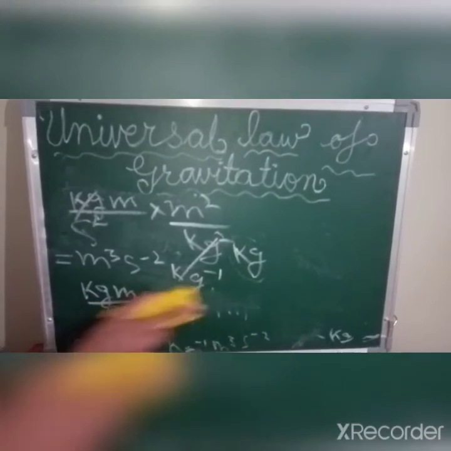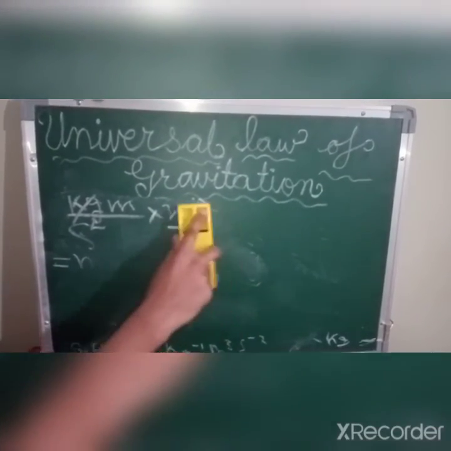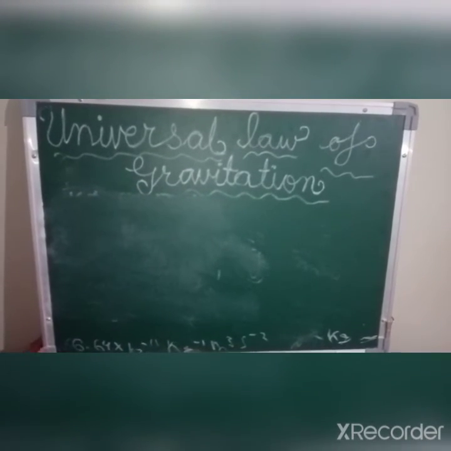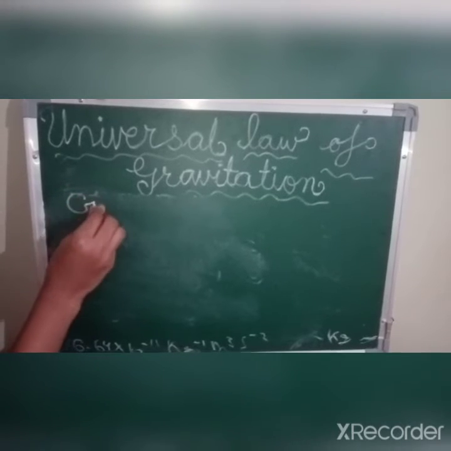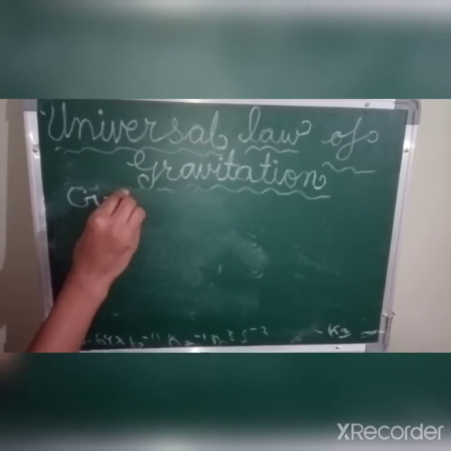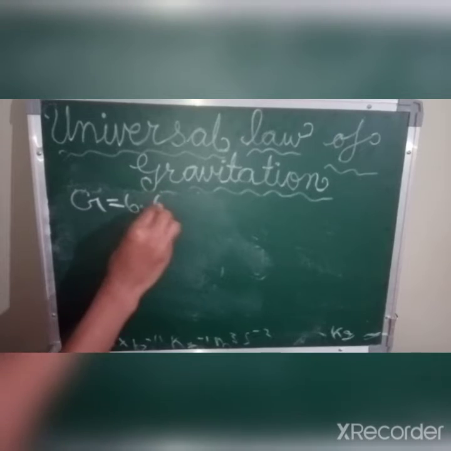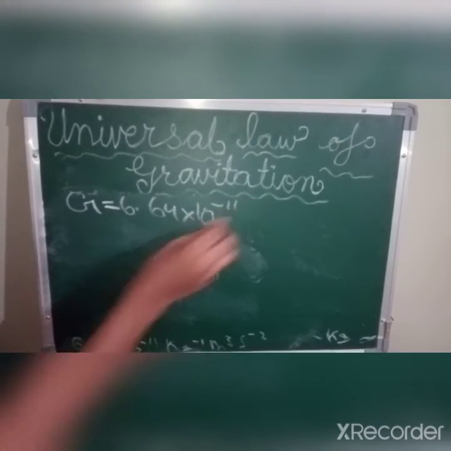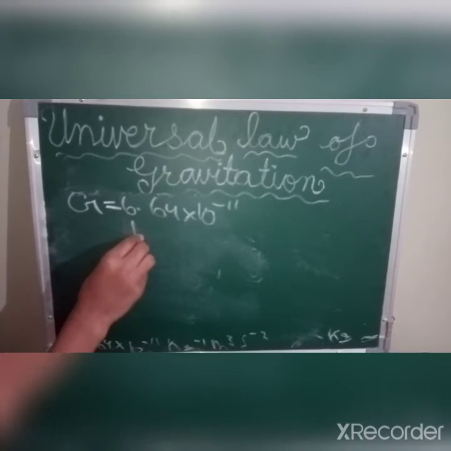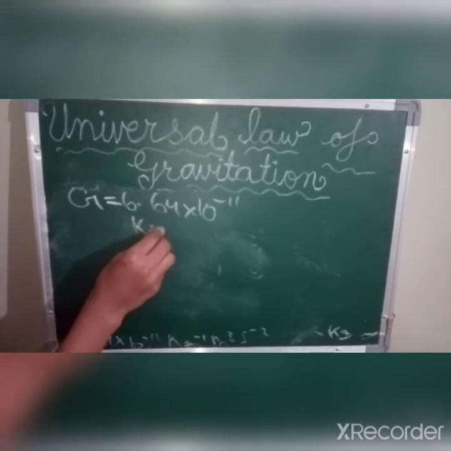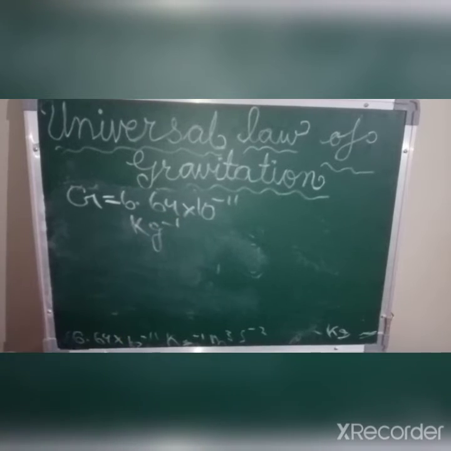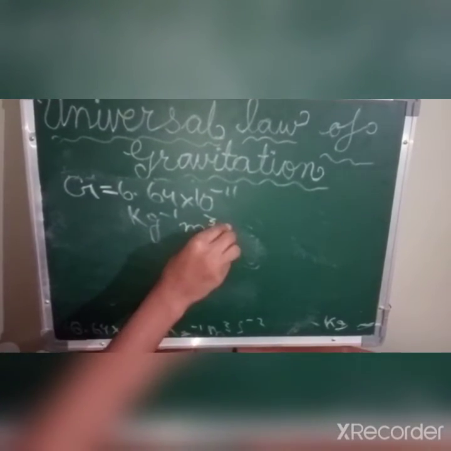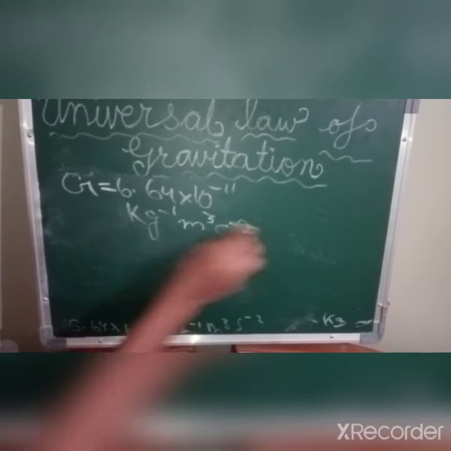So if G is asked, what is the value of G? Then G equals to 6.64 into 10 to the power minus 11 with units kg inverse meter cube and second to the power minus 2.